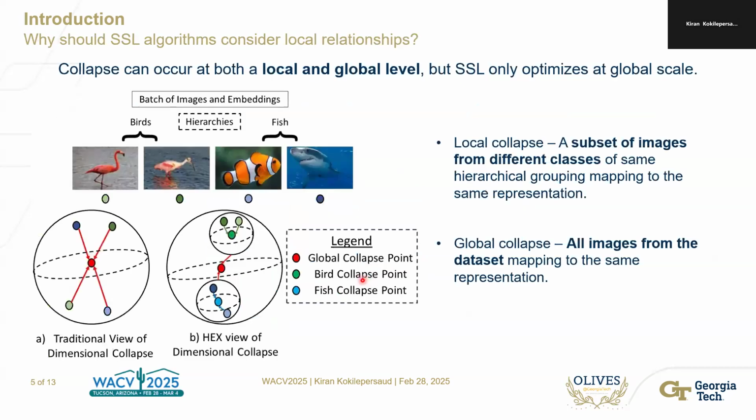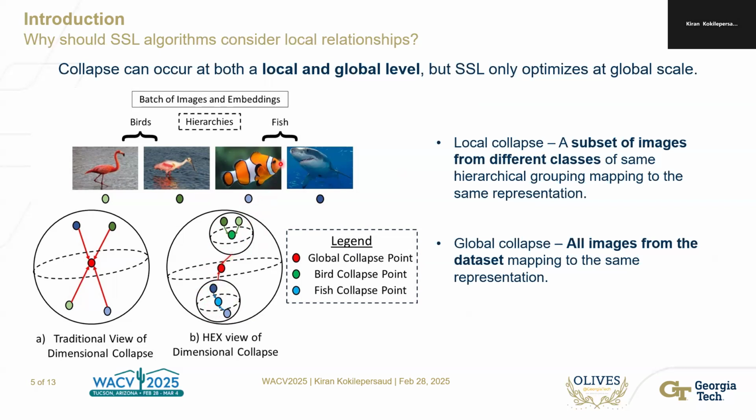The reason they matter is because the previous SSL methods stop global collapse of their representations, but they don't really have any mechanism to counter the existence of local collapse. And the reason local collapse could exist is because birds such as flamingos and spoonbills share features in common with each other. It might be possible for the algorithm to map them to the same exact point, in which case the bird superclass wouldn't have any feature diversity in order to differentiate between different classes within the same hierarchical grouping. And the same thing for the fish superclass.